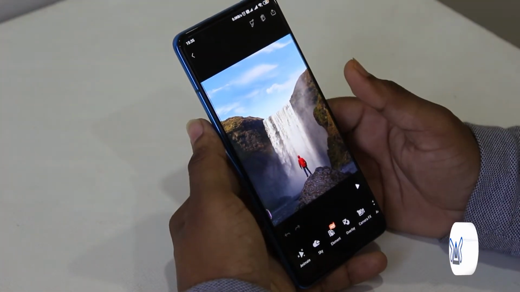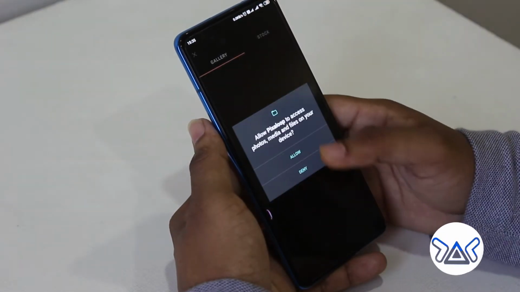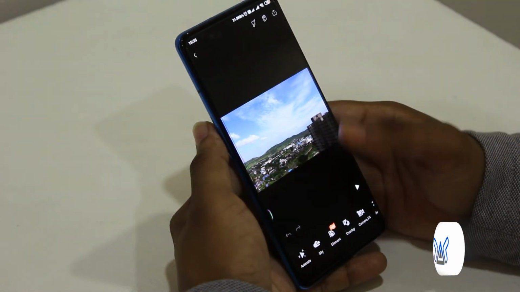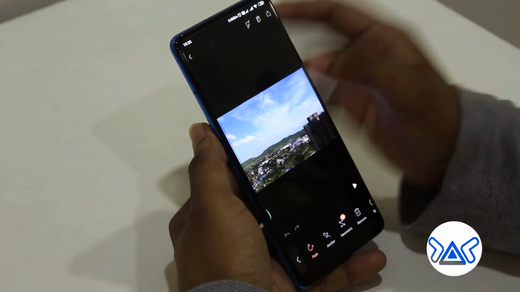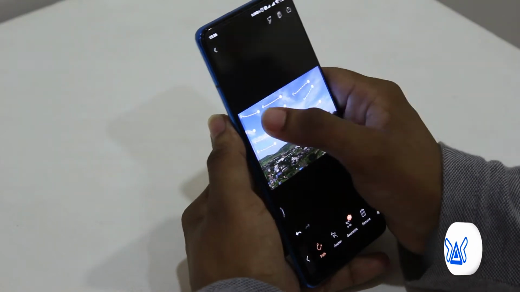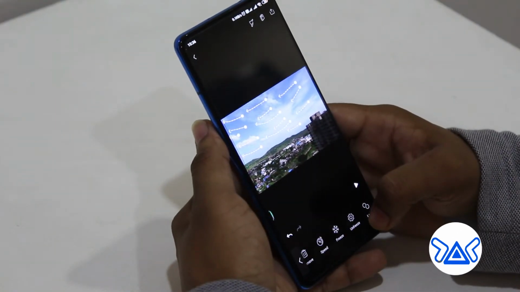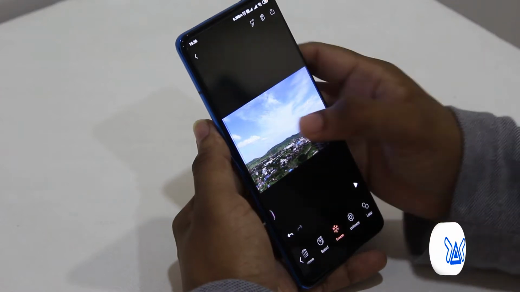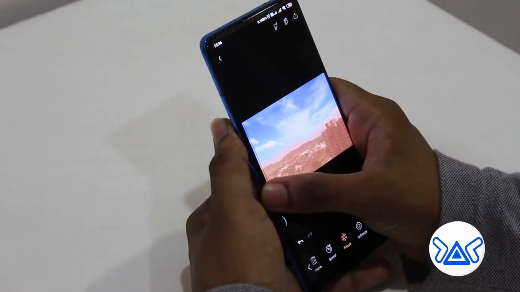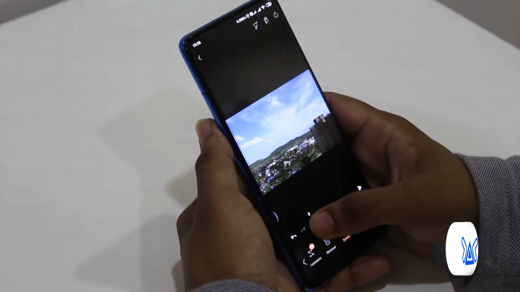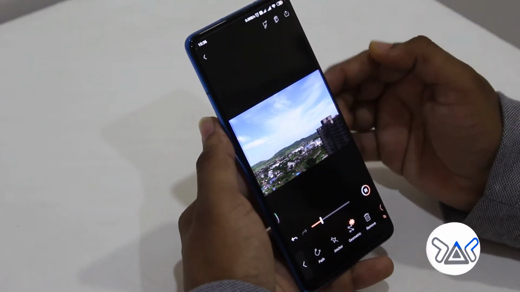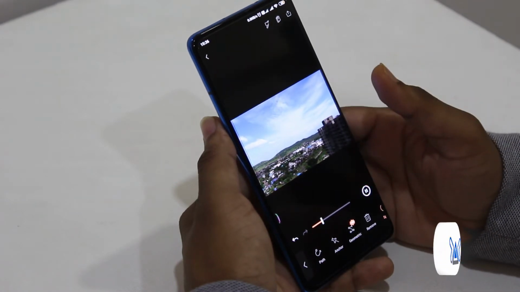I will show an example here of how it works. Creating a new project. Suppose this is the image and here you can animate your clouds and other things. I will show you. Just choose an arrow and start moving as you like. Create the path in which you want the clouds to flow, then freeze the other part of the image which you don't want to move. And you can also adjust your speed over here and just play it. This way it works. It gives the best experience to the still image.